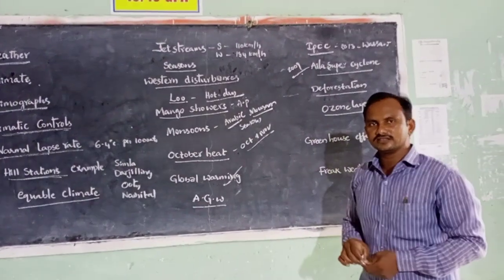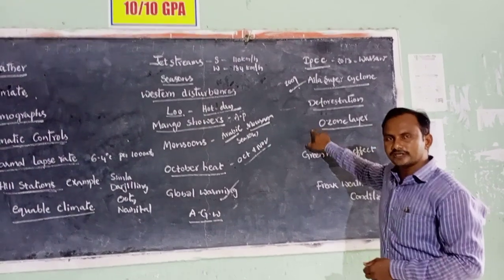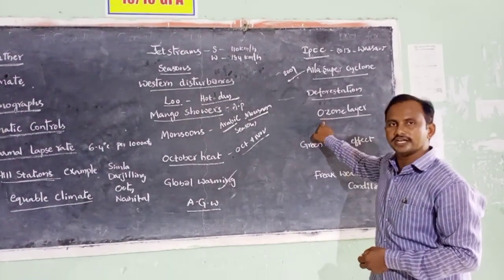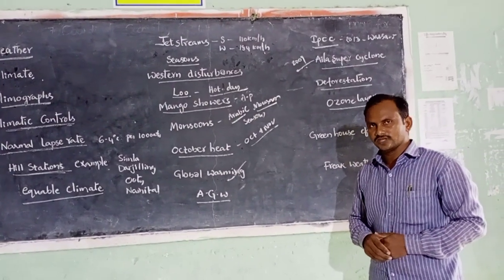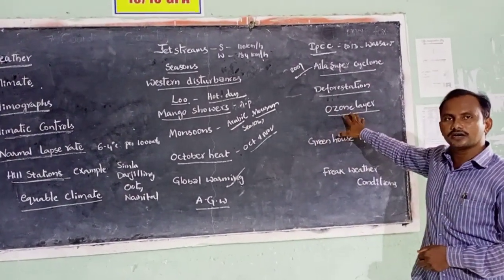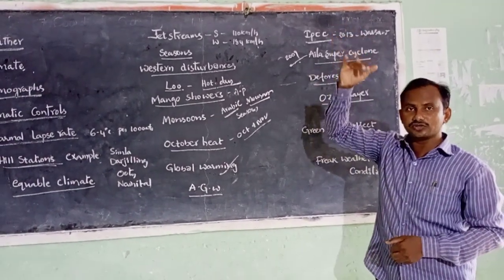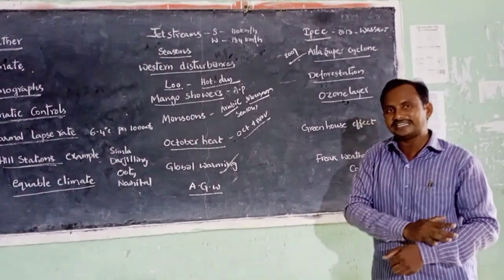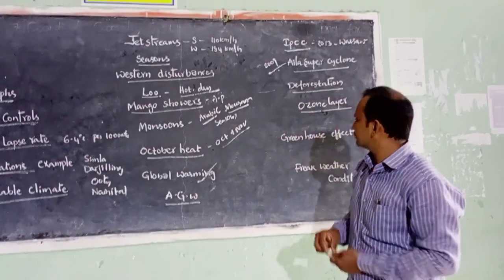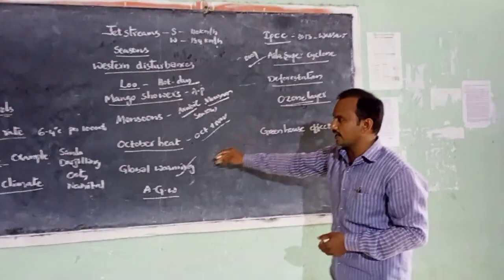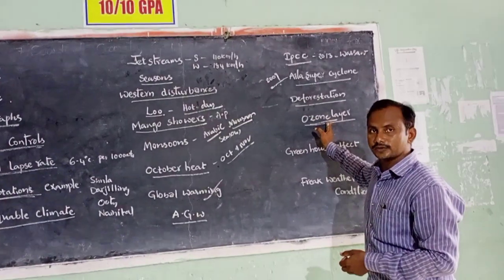Let us see the ozone layer. It is a layer found in the atmosphere. The main use of this ozone layer is that it protects us from the ultraviolet rays coming from the sun. This ozone layer stops the ultraviolet rays coming from the sun. If this ozone layer is not there, those UV rays travel through the atmosphere and touch us. It causes skin cancers. So the ozone layer is very, very important. But because of our human actions, increasing temperature and increasing pollution, this ozone layer has also depleted at present.